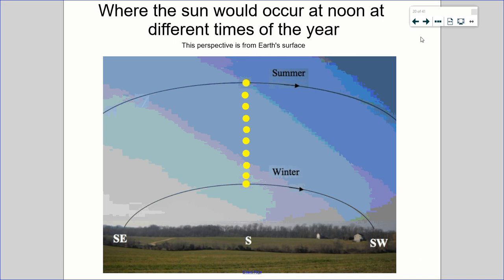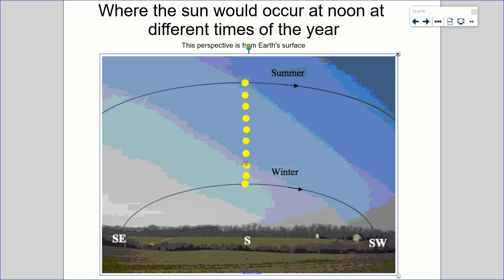This is where the sun would occur at noon at different times of the year. So like we said earlier in the do now, we should all recognize that our sun, oops, let me just grab one of these guys. There we go. Our sun always starts in the west. We can't see west here. We can see southeast. Starts in the west, and it comes up this way, and then it sets in the east. I'm sorry, I have that totally backwards. The sun rises in the east, and then it sets in the west. Every single time, every day.